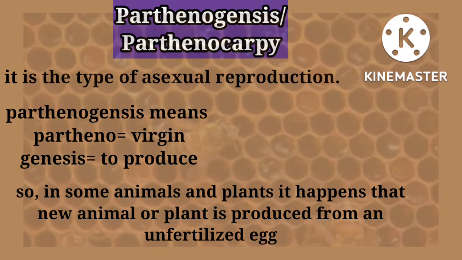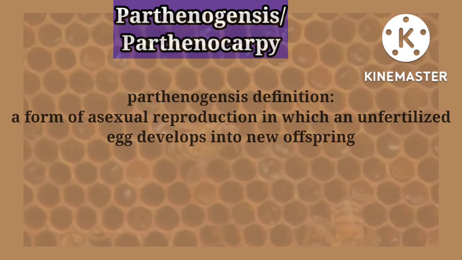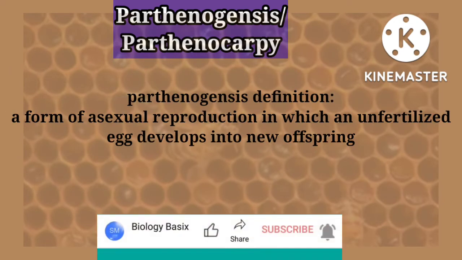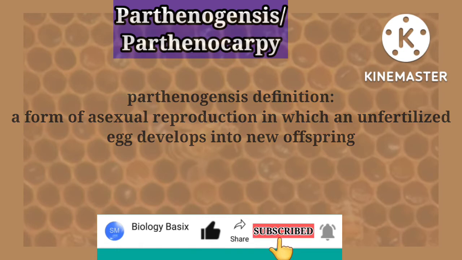The definition of parthenogenesis due to this stands as follows. It is the type of asexual reproduction in which an unfertilized egg develops into a new offspring.